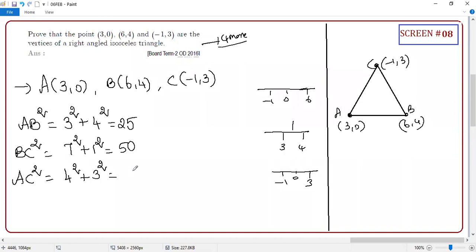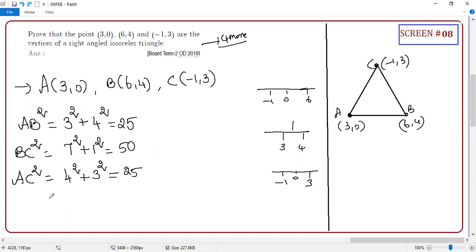Anyone not clear with the number line, sir? 25. So, the first answer: 2 sides are equal. So it is proved to be an isosceles triangle. And what about the right angle triangle? Square of the larger side. Guys, don't put square again, you are already finding the squares. Correct or not? BC square is equal to the sum of the squares of the other two sides. Already the squares are there. The sum of these two is 50. Is it crystal clear or not?